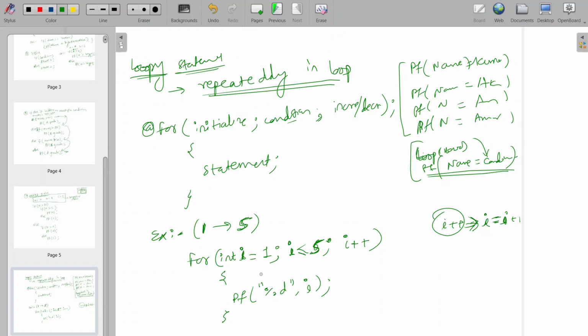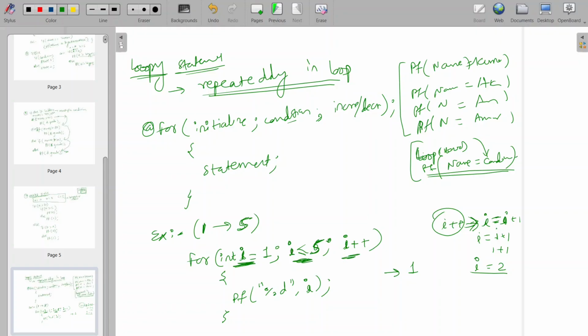What will it print? First, initialization is completed with i = 1. After that the condition will be checked: i is less than or equal to 5. Yes, it is. Then it will print the output. Next it will increment. The output will be 1 now, and i has incremented. i was 1 before, so i = i + 1 means 1 + 1, it will be 2. Now i is 2. Now again it will come back, but initialization happens only once. Later, only condition check and increment, condition check and increment, every time.